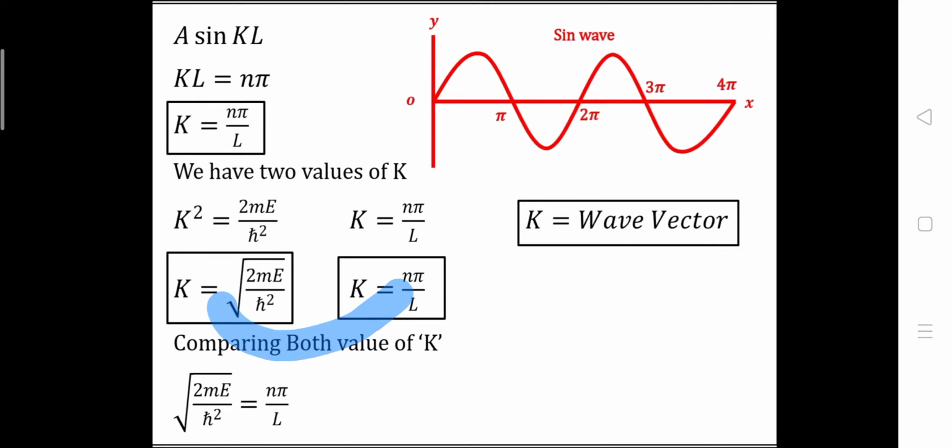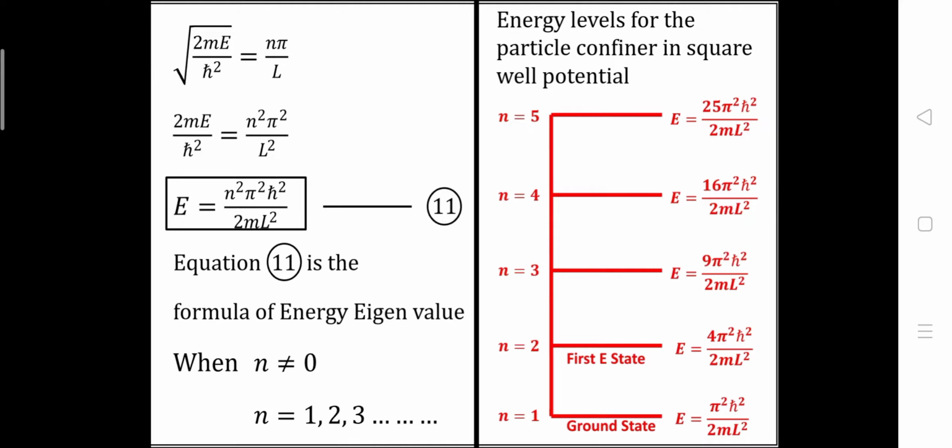So we will get under root 2mE upon h cross square is equal to nπ by L. Now we are going to take the square at both sides. So we will get 2mE upon h cross square is equal to n square π square upon L square. Okay, now let's put this 2mE upon h cross square at right hand side. So we will get the energy eigenvalue for the particle which is confined between two potential barriers in region 2, which will be E is equal to n square π square h cross square upon 2mL square.